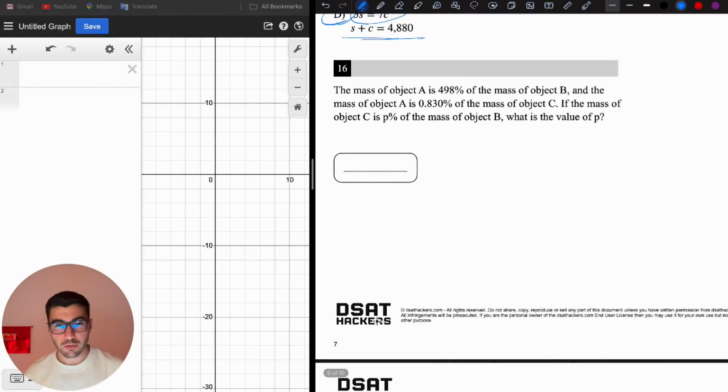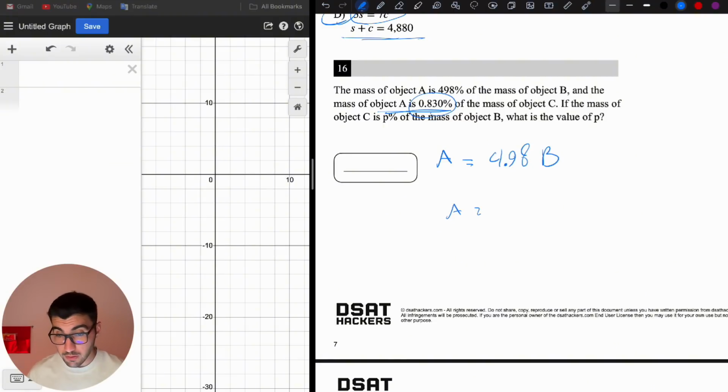Another percentage question. The mass of object A is 498% of the mass of object B. Let's translate it. The mass of object A is 498% of the mass of object B. So 498% of B means 4.98B, and the mass of object A is 0.83%.